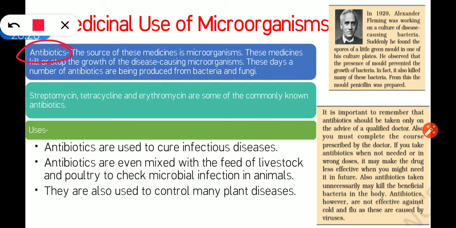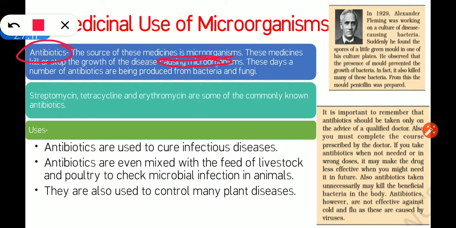The source of these medicines is microorganisms. These medicines kill or stop the growth of disease causing microorganisms. So how do these antibiotics work? If we take antibiotics, they will go in our body, and they will kill the microorganisms present in our body, or they will stop the growth of these microorganisms, the microorganisms which are causing disease in our body. So the antibiotics will kill all those microorganisms that are present in our body and that are causing disease.